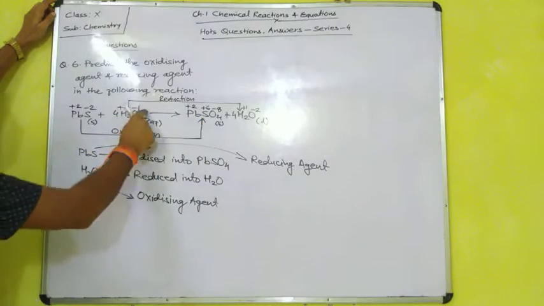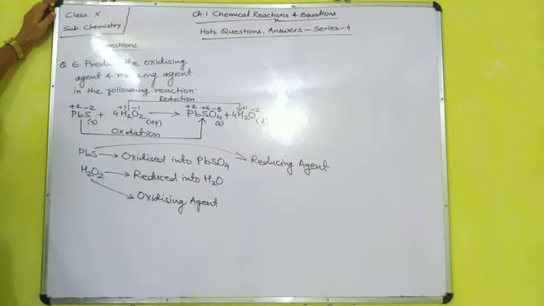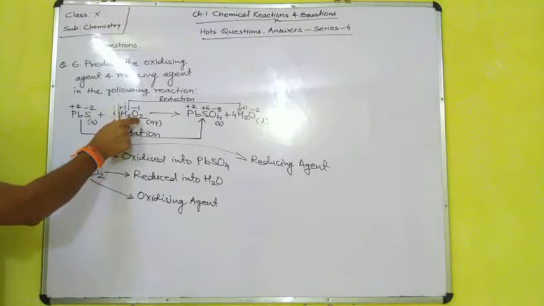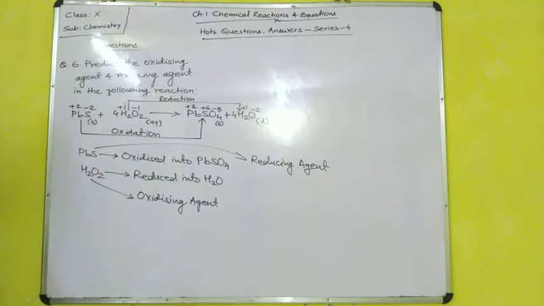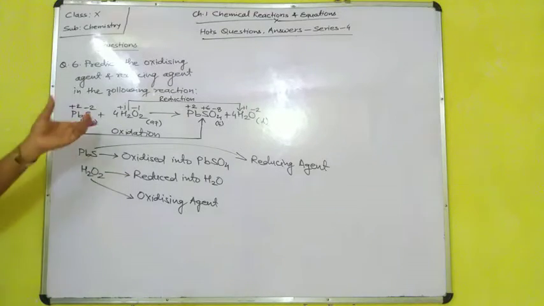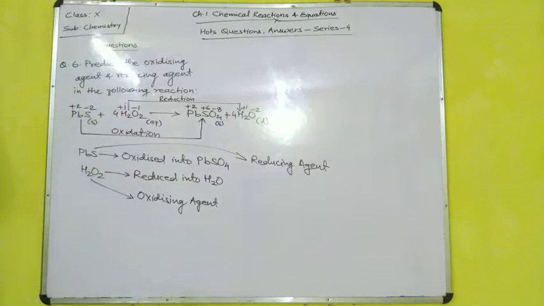It has gained the electron, so it is a what? Oxidizing agent. Because it promotes the oxidation. If hydrogen peroxide gains the electron, then lead sulfide will oxidize. So in this way, on the basis of electronic concept and on the basis of transfer of oxygen, you can find out its answer.